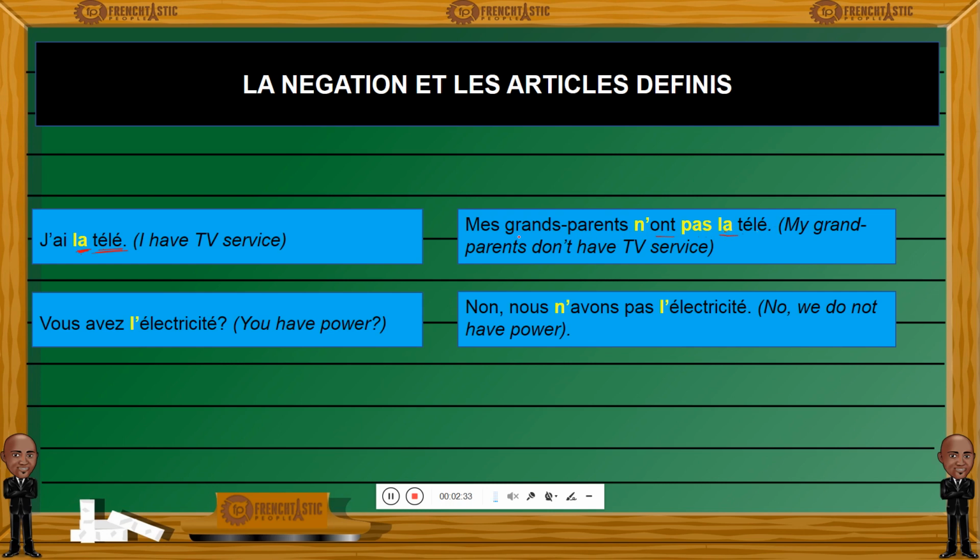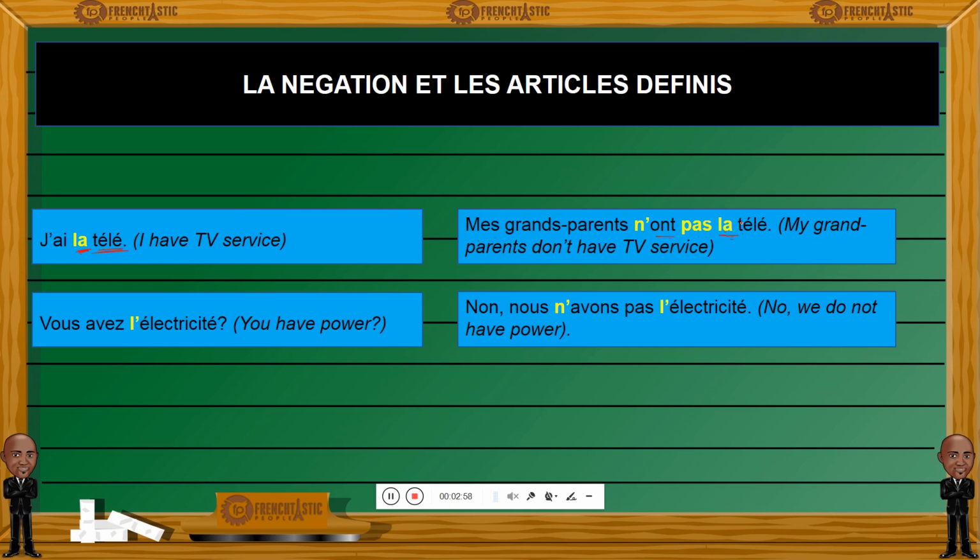The reason why this is important is because in French, typically, when you negate an article, you tend to have something other than a definite article. So this is quite strange to say the least, to still have a definite article when the sentence is negative. Usually you will have what's called a partitive article.